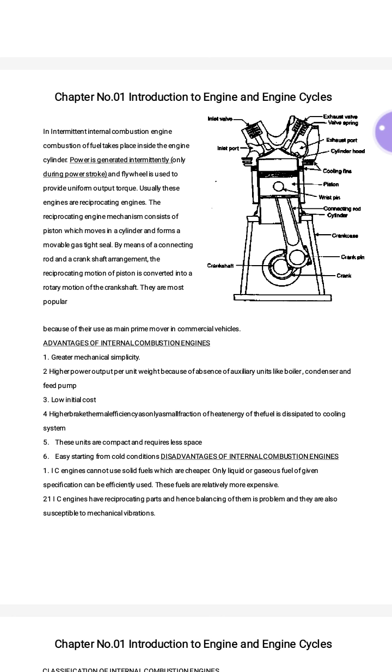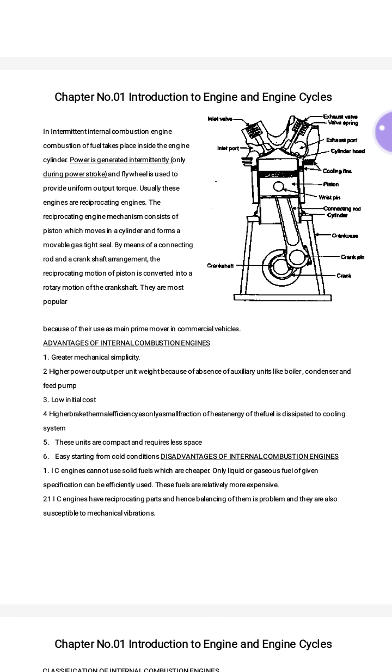Next advantage is higher brake thermal efficiency. Why is the brake thermal efficiency more? Because as the combustion takes place inside the engine cylinder, there is no loss of heat energy to the surroundings. Due to that, higher thermal efficiency is there. Next, these units are compact and require less space. Next advantage, easy starting in cold conditions. So these are a number of advantages of internal combustion engines over the external combustion engine.